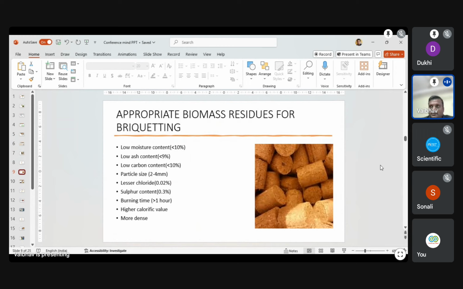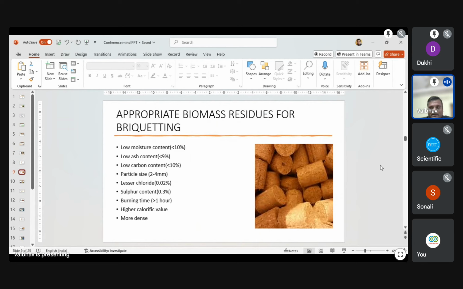Sulfur content is highly prone to corrosion because it forms sulfuric acid mixed with moisture. This sulfur is the main problem in power plants where 100% coal is used. In comparison, coal has a higher sulfur content than biomass, so biomass is environmentally friendly.